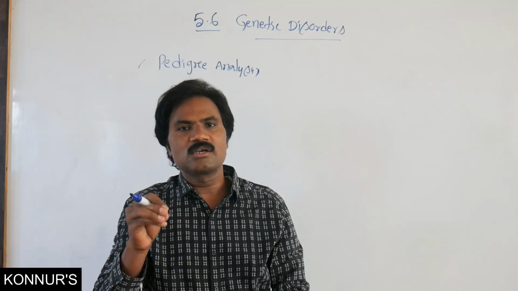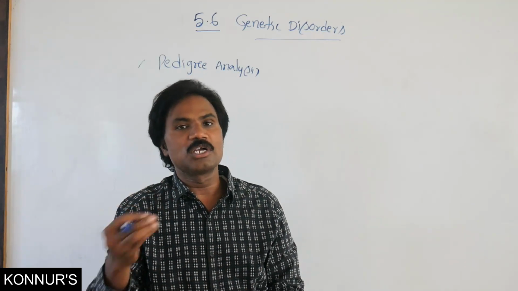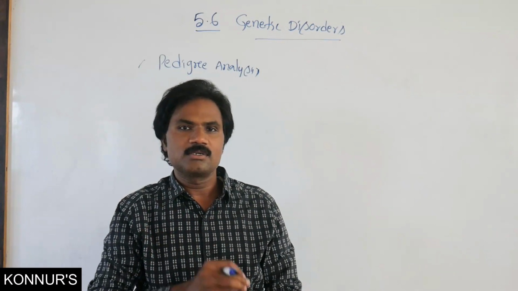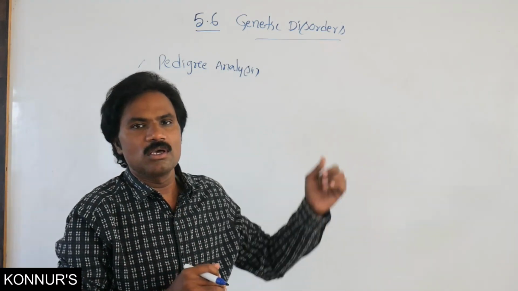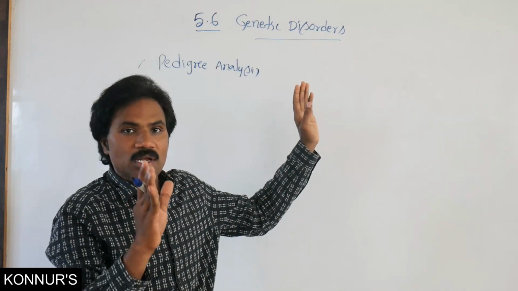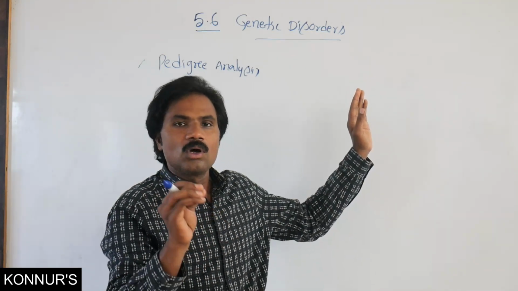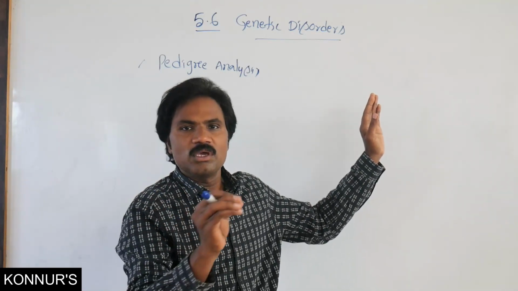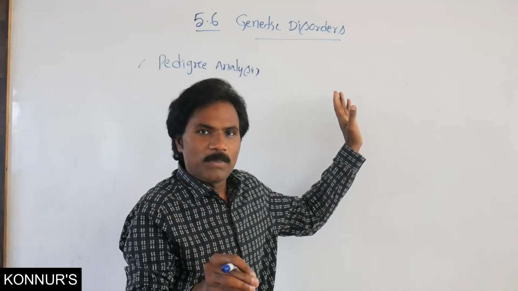That is what we call a pedigree. Once again, remember carefully: the inheritance of certain genetic traits for one or more generations represented in the form of a diagram or family chart is called a pedigree.